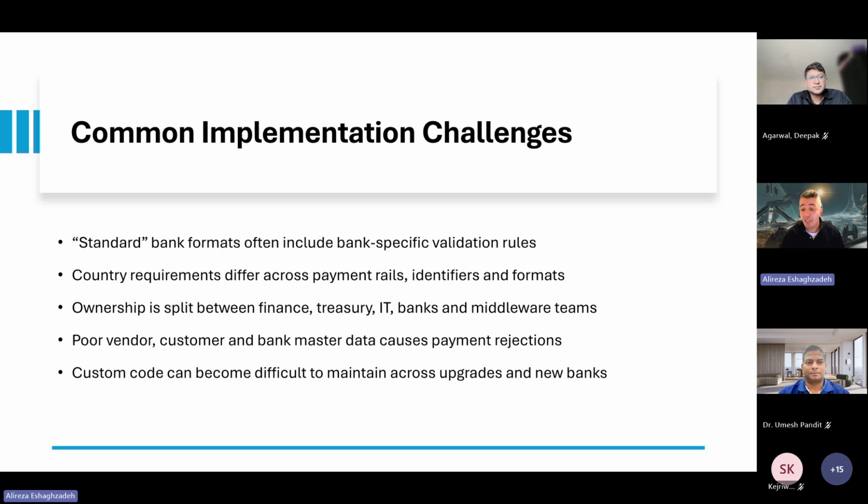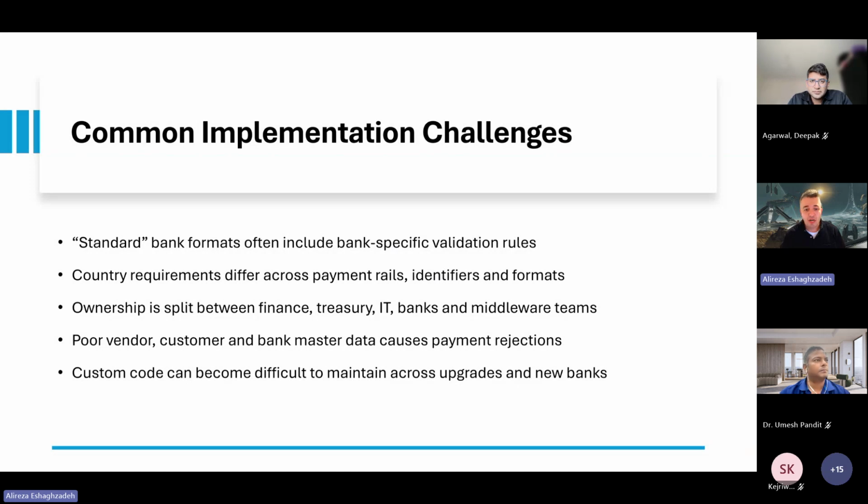The implementation challenge is to separate what should be standardized, what should be configured, and what are genuinely required extensions. Here are five recurring pain points from real implementations that I have put as bullet points: bank proprietary rules on top of the standard format.